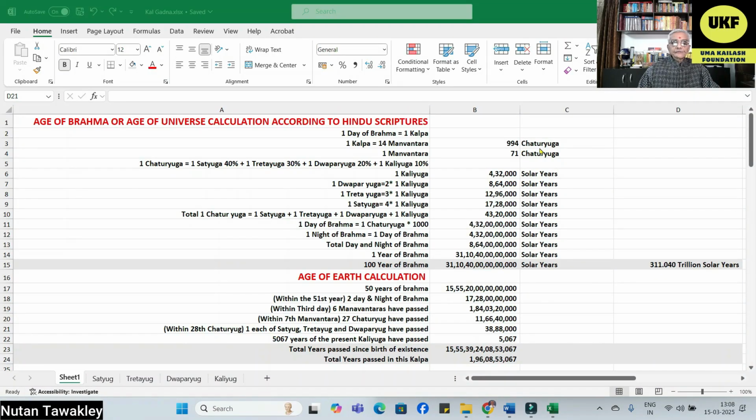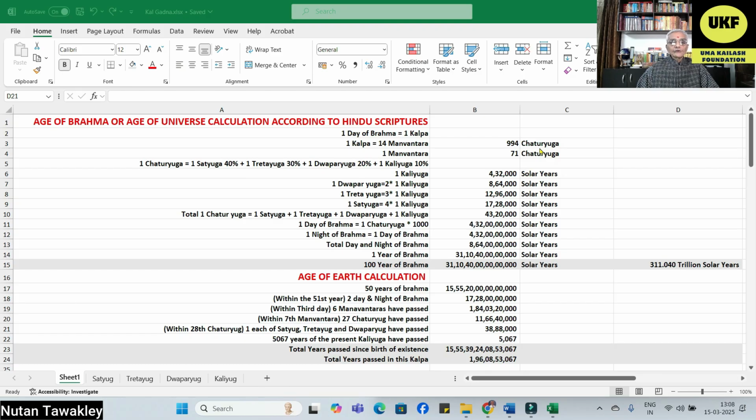So now we go on to discuss the age of Brahma first, and then how many years have passed on this earth till now. In ancient Hindu scriptures, the age of every universe has been defined as 100 years of Brahma. This Brahma is different from Brahm, which we had been discussing in previous lectures. So it is 100 years of Brahma.